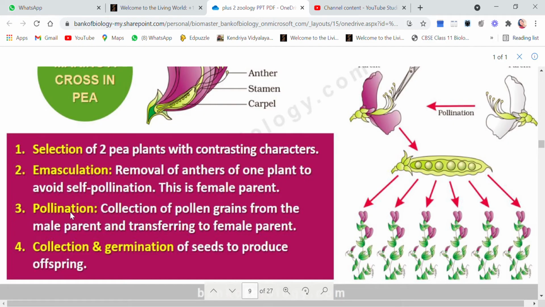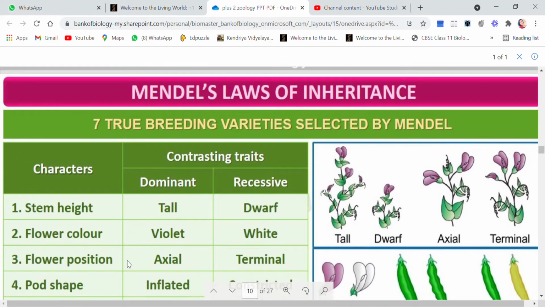Then he did pollination, collecting pollen grains from the male parent and transferring them to the female parent. Then he collected and germinated the seeds to produce the offspring. So these were the steps followed by Mendel.